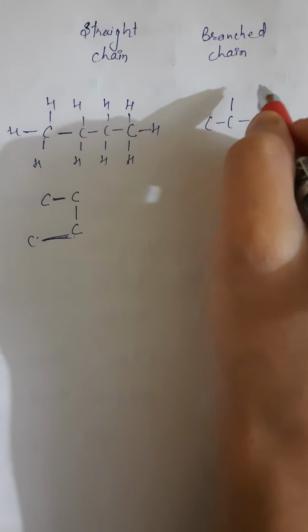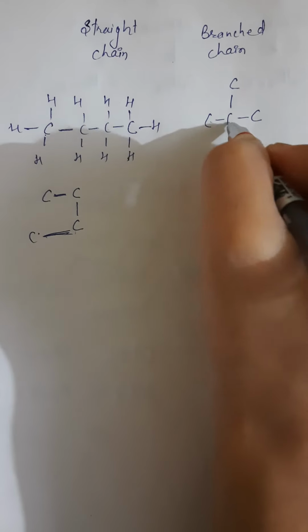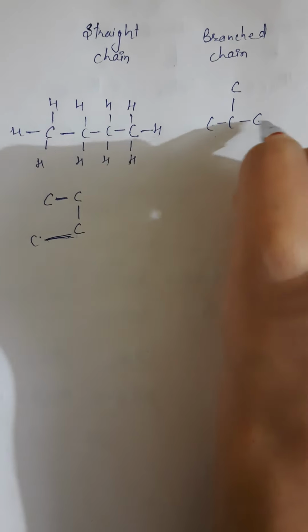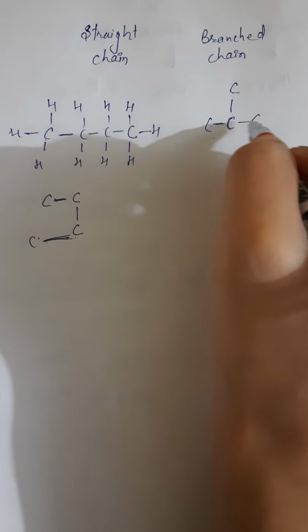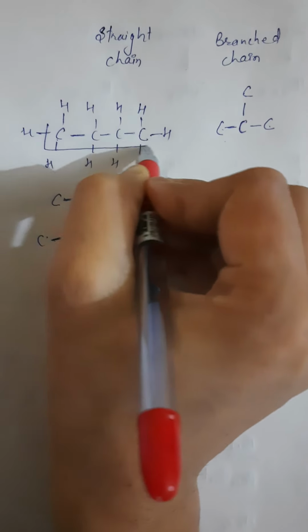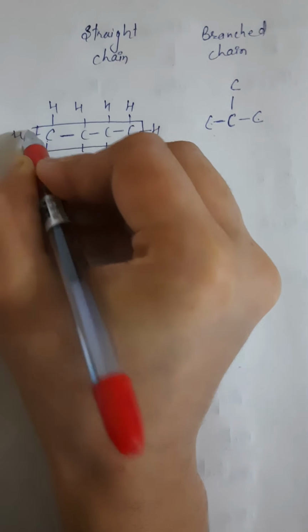I am writing in this way. The number of carbons is the same in the chain, but you can see here this is a straight chain, and this is also a chain, in which carbons are linked in series.